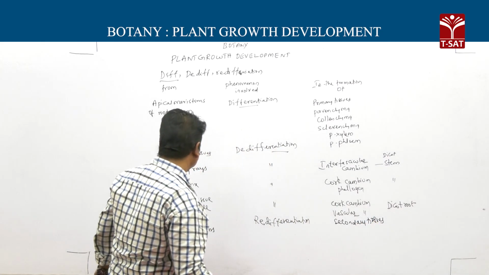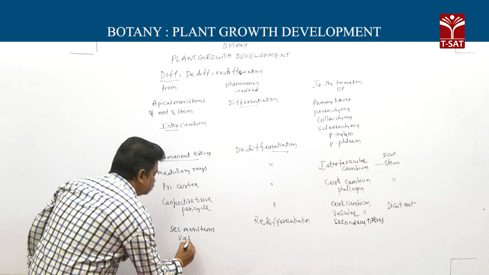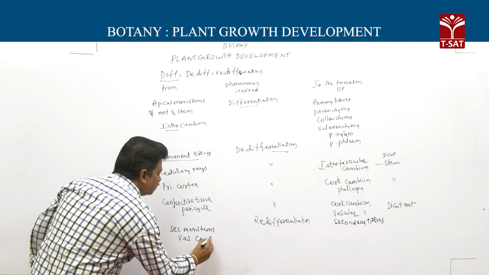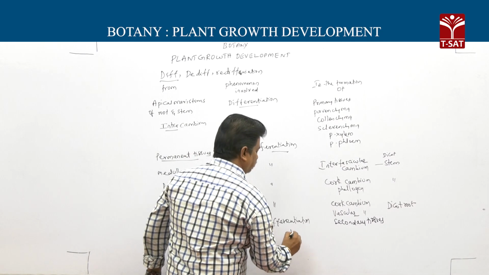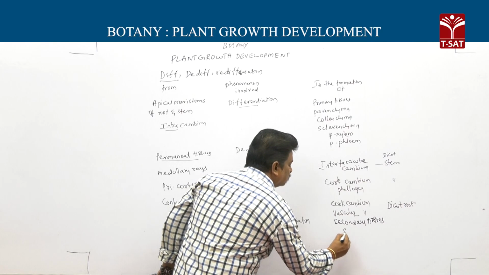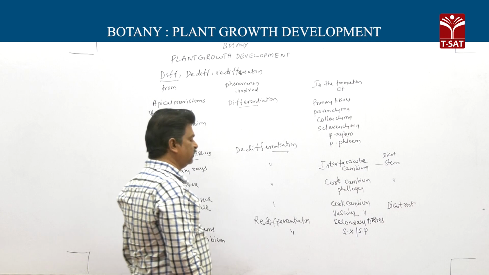For example, vascular cambium. For example, vascular cambium by redifferentiation produces vascular tissues like secondary xylem and phloem.